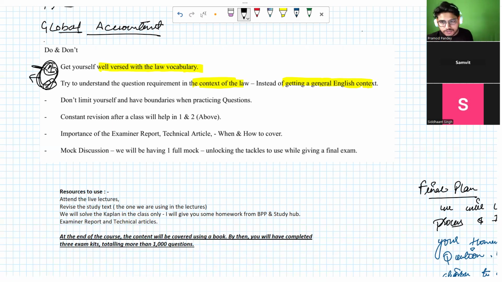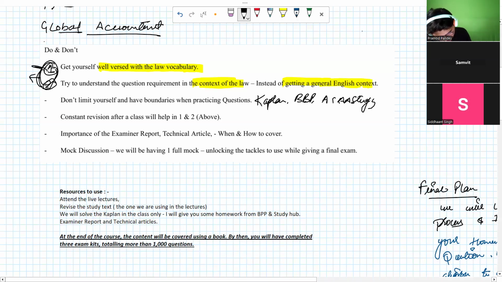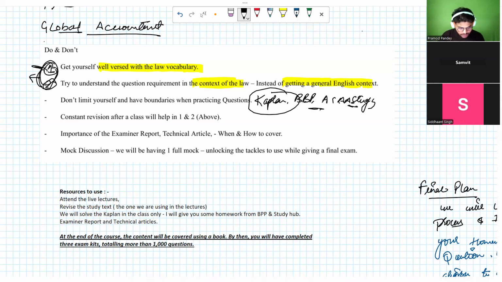So there are three resources from where we will be having practice: Kaplan, BPP, and ACC Stadium. I will be covering questions from Kaplan, and I will be giving you the BPP and ACC Stadium questions. The planner I have prepared for you, so there is nothing to worry about.